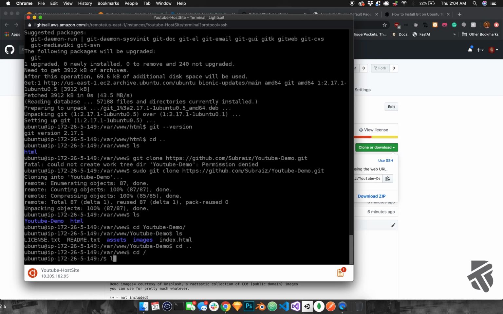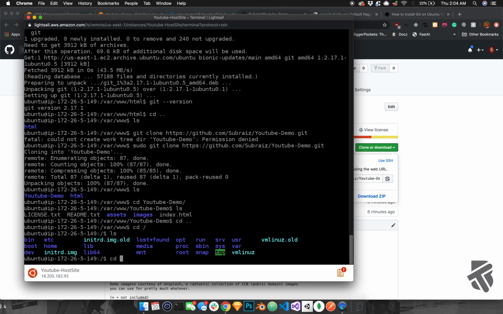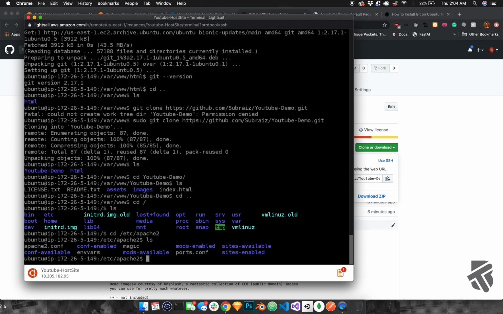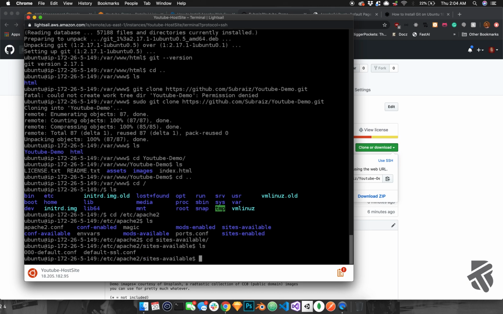We're going to go back to the root, and if we go to change directory etc Apache 2, we're going to see all these other things over here. We're going to see sites available, sites enabled. What we want to do is go into sites available, right? And then we'll see all this 000 default SSL.